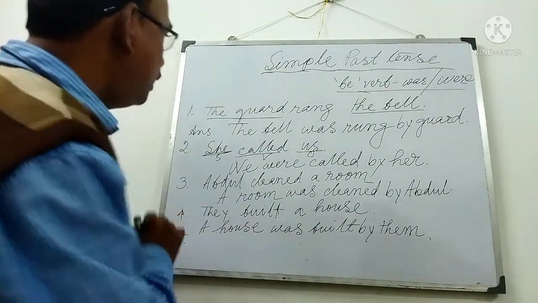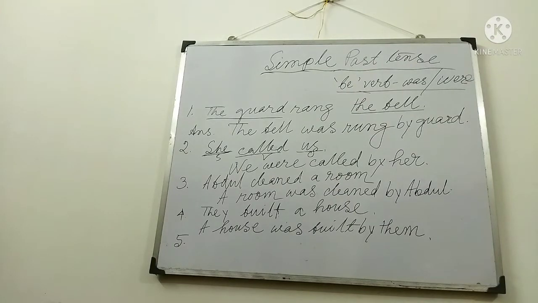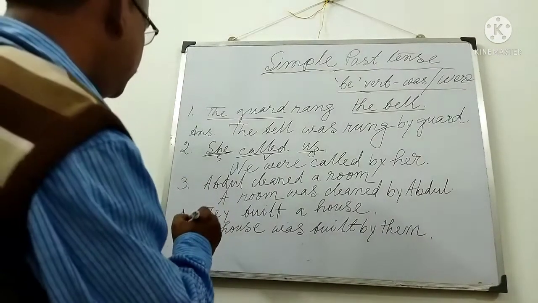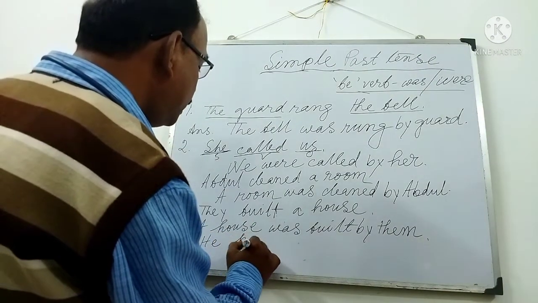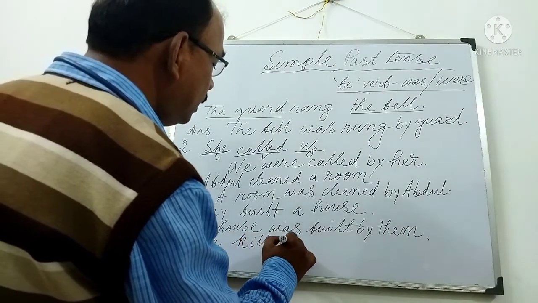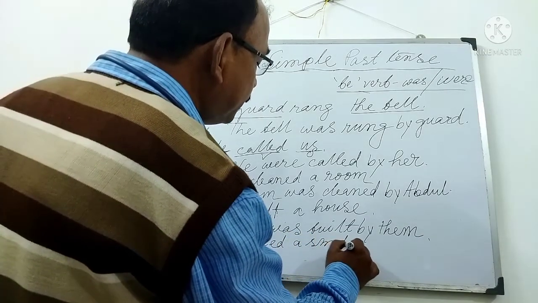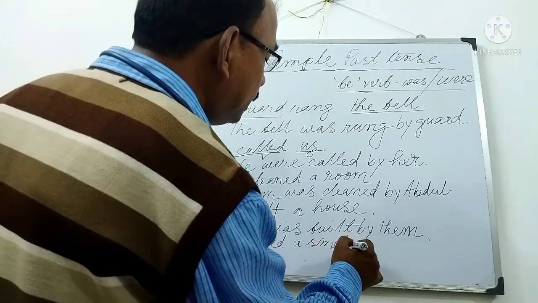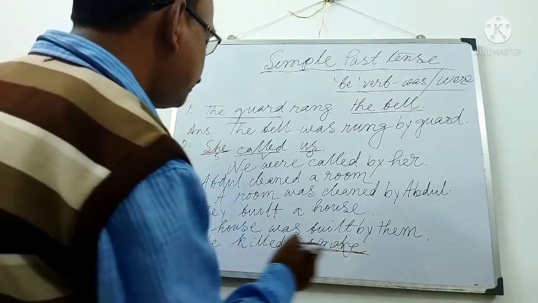Number 5, what shall we write? He killed a snake, suppose. Okay. He killed a snake. So object will be subject.